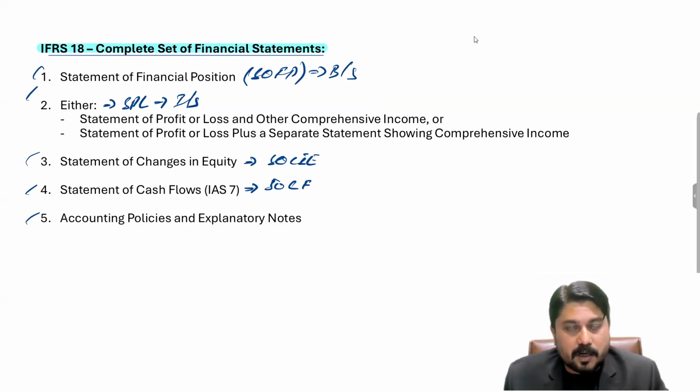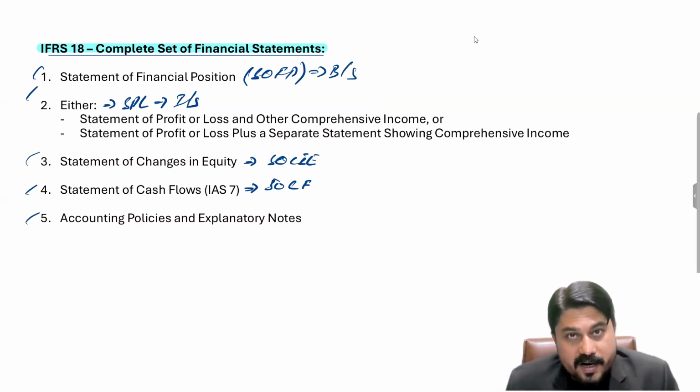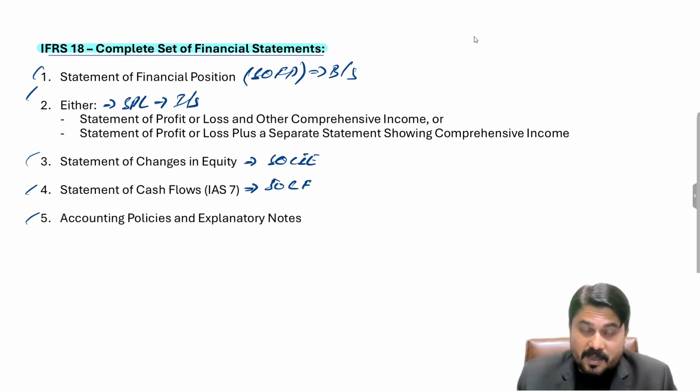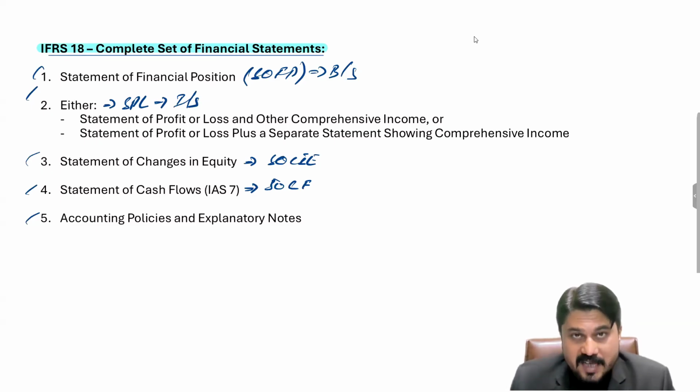And thereafter few things are to be mentioned in the notes. For example, if we talk about IAS 10 non-adjusting event, and if the non-adjusting event is material in nature, then the financial impact and the detail of that event are to be disclosed in the financial statement. So few things are to be mentioned in a paragraph form. Those things are basically the notes to the financial statements, the disclosures to the financial statement, and the appropriate term is accounting policies and explanatory notes.